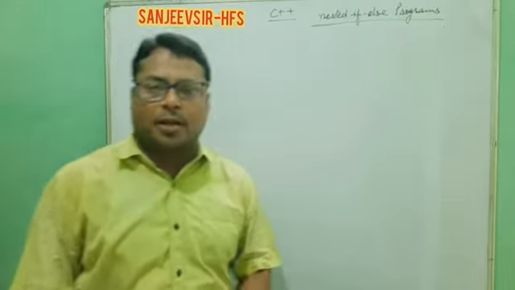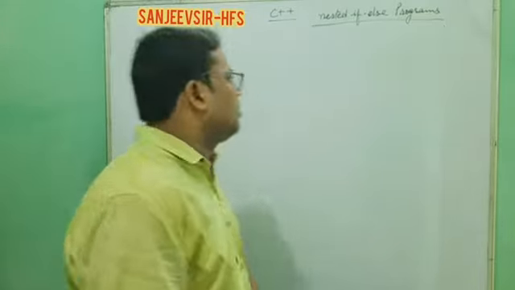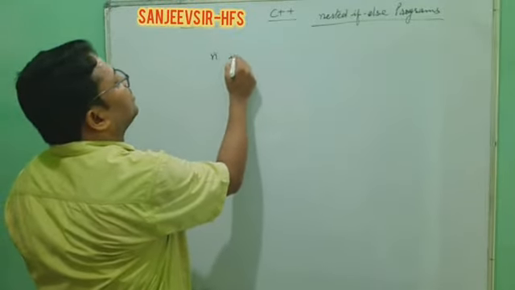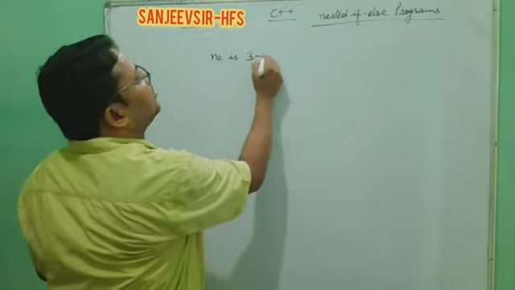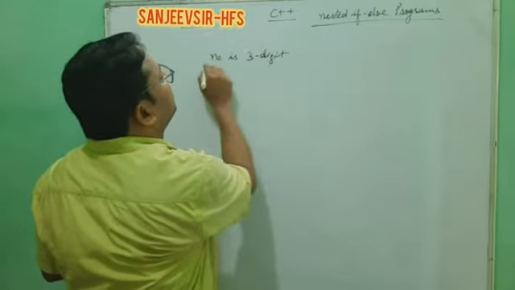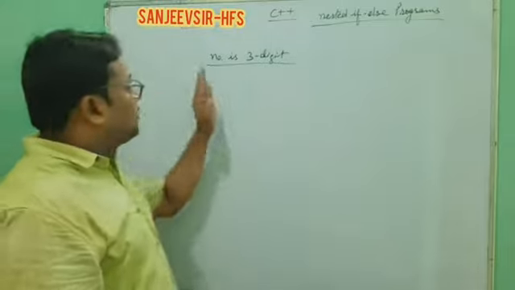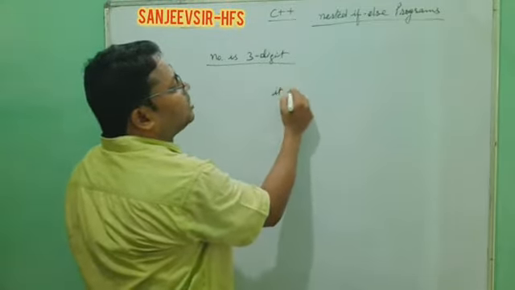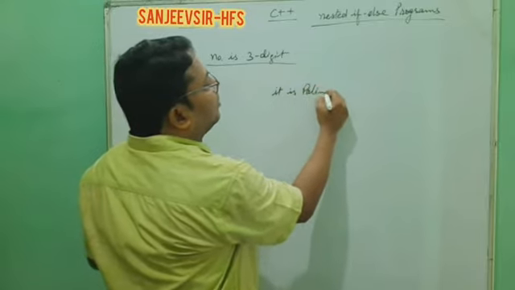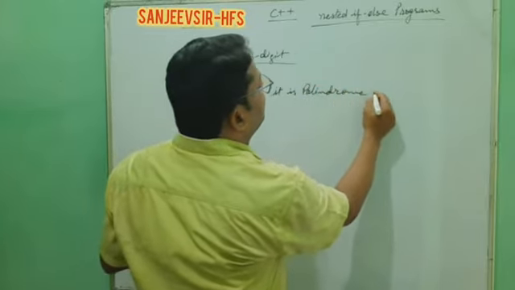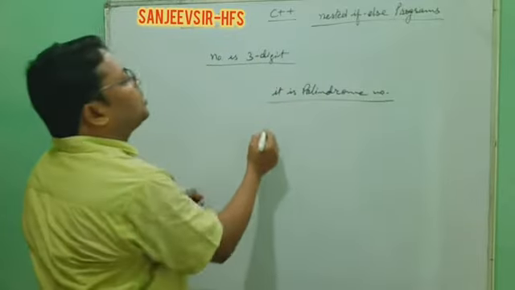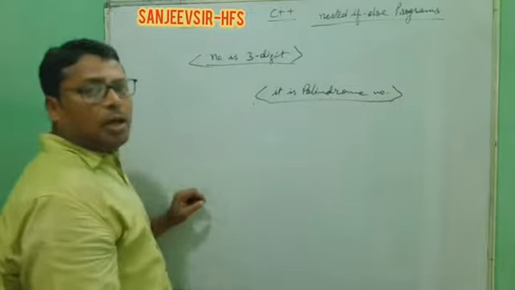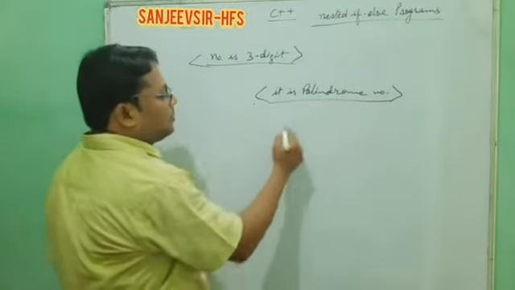At first we understand another example based on palindrome numbers. So one number is a 3-digit number, at first we have to check that it is a 3-digit number. If it is a 3-digit number, then we have to check it is a palindrome number. What is the question? The question is that you have to check that the number is 3-digit, then you have to check whether it is a palindrome number. So what is a palindrome number, we understand first.